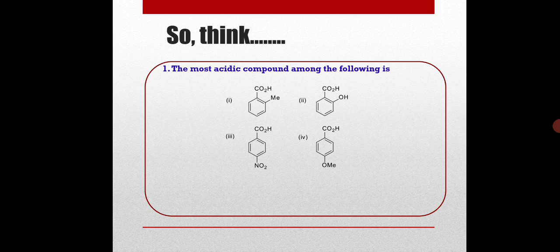Now out of compound 1 and compound 2, which will be most acidic? Here now you have to think about inductive effect. Methyl group has a plus I inductive effect and OH group has a minus I inductive effect. Minus I inductive effect will increase the acidity. And so compound 2 is the most acidic among all these 4 compounds.